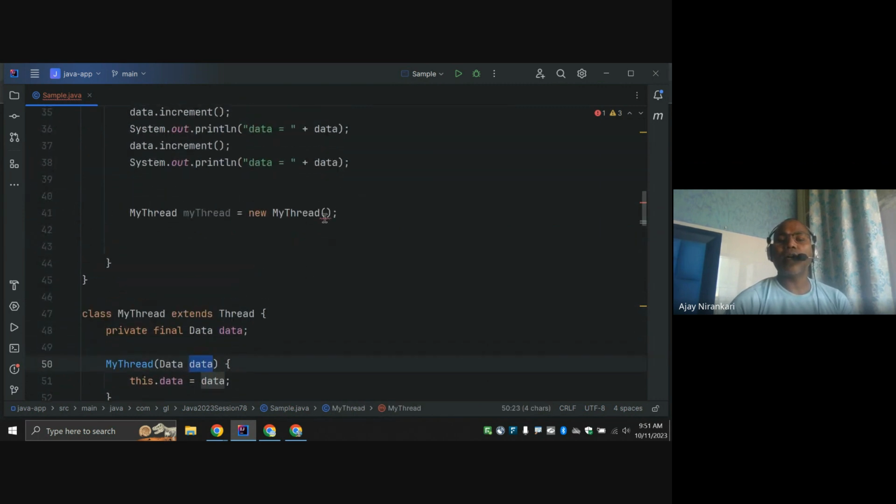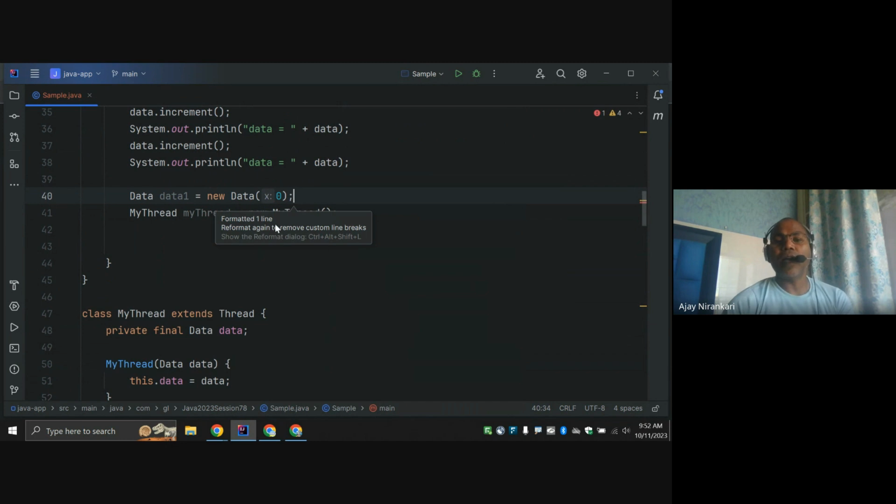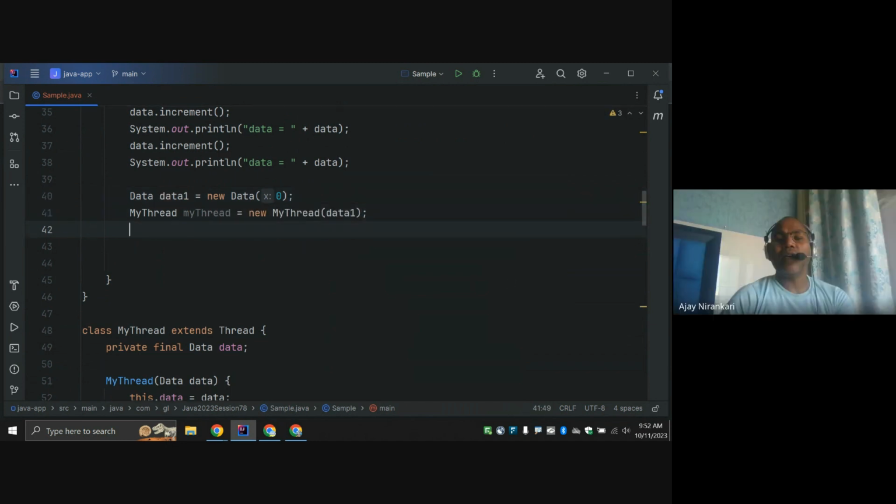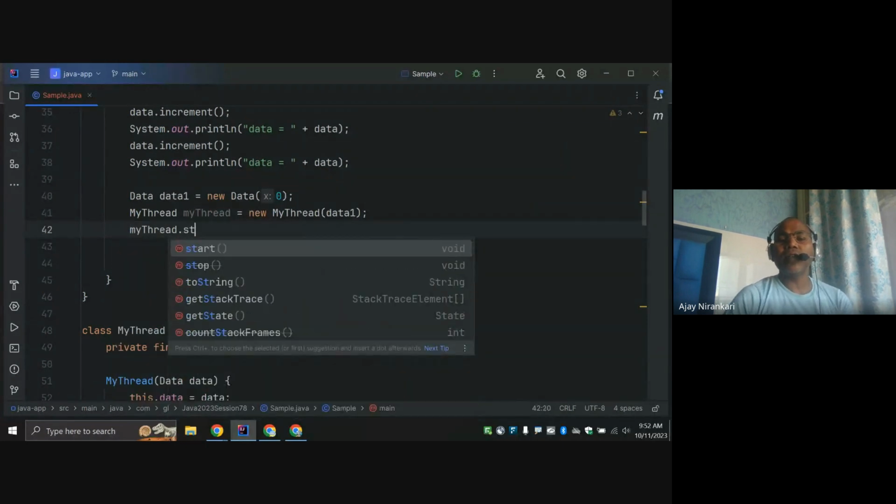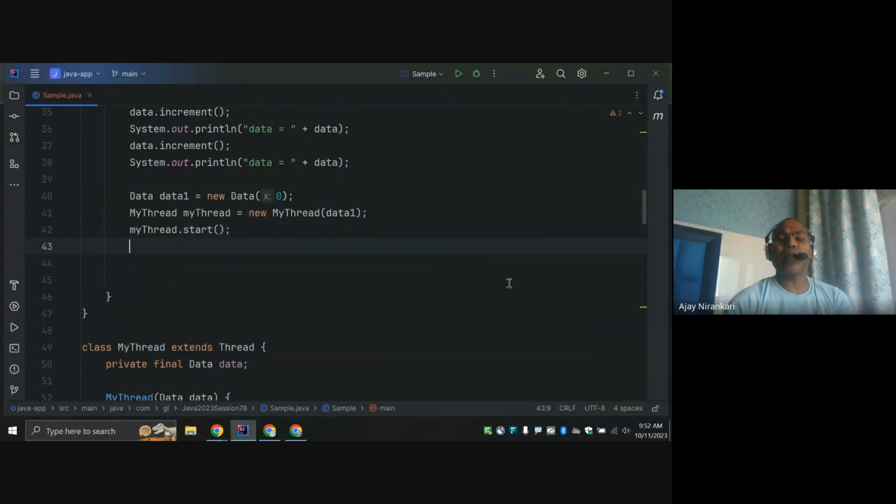So I say data one equal to new data, and let's start with zero, right? And I pass this data to the thread. And say, hey my thread, can you start? And after that I say, hey thread, pass out your data. What is your data?